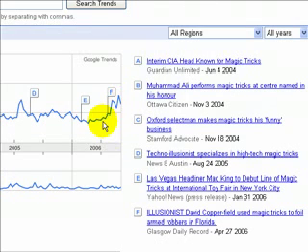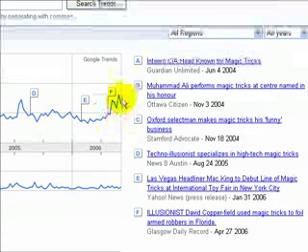So I like to see that. This is some of the things I actually look for. A little trend up here. We've got a good healthy search volume, and we're getting a little trend up. I would really investigate this magic tricks niche here.